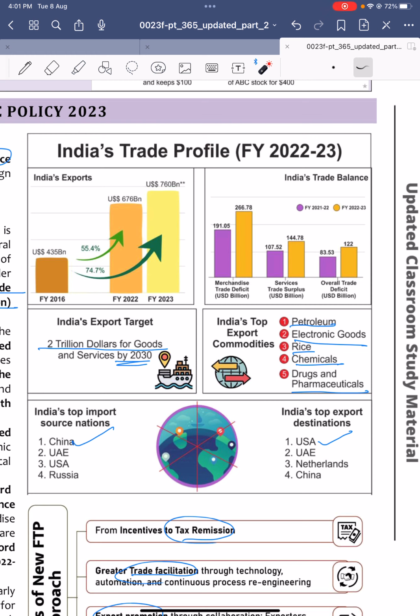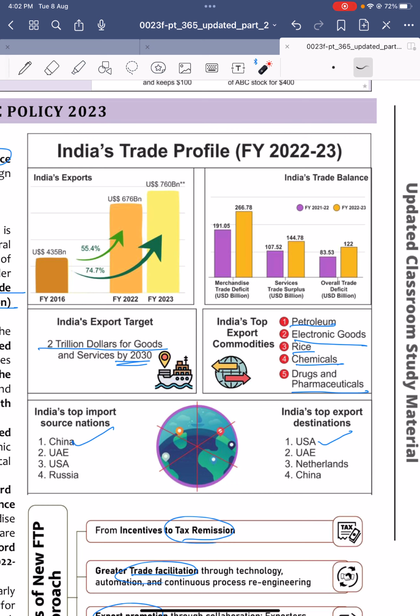So what is the export target of India? The statement can be given as India's export target by 2030 is $2 trillion for goods and services. Yes, that is correct. Instead of 2, they may ask you $1 trillion also. Instead of 2030, they may say 2025. So you have to be clear in these figures. Just remember, by 2030, $2 trillion is the target.